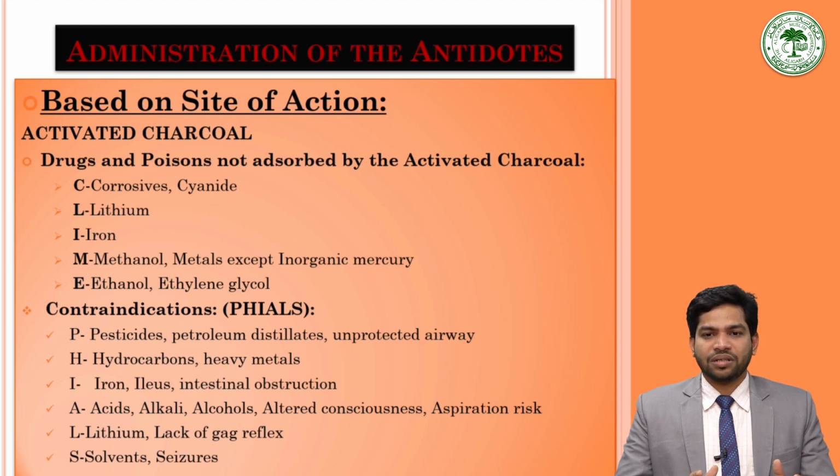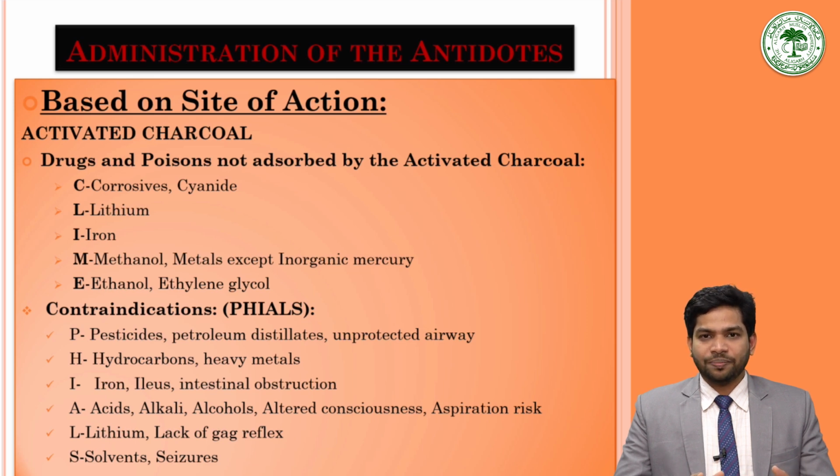Another mechanism is by lowering the intraluminal concentration of poison in the gastrointestinal tract. Activated charcoal creates a concentration gradient between the blood and the bowel fluid. The poison is excreted out from the GI tract along with the activated charcoal, so there is a lesser concentration in the GI tract and a higher concentration in the blood if certain drugs or poisons have been ingested intravenously or by the parenteral route.